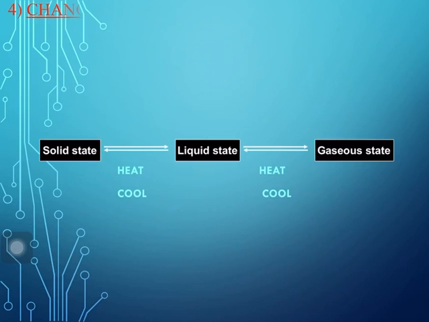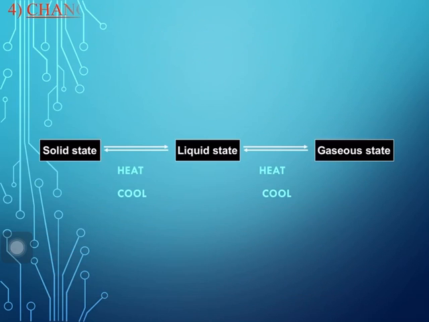Latent heat of fusion, this is very important. The amount of heat energy required to change 1 kg of solid into liquid at its melting point and atmospheric pressure is known as the latent heat of fusion. This is how it is checked: at 0 degrees, ice is seen and liquid is also seen.